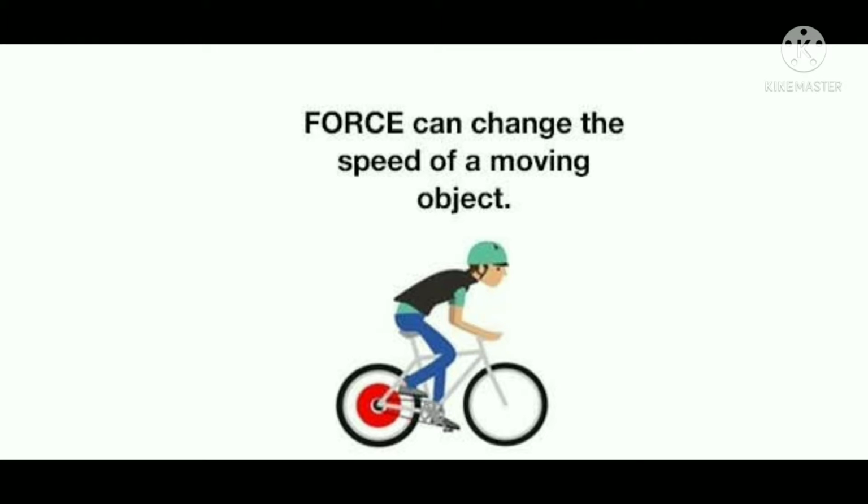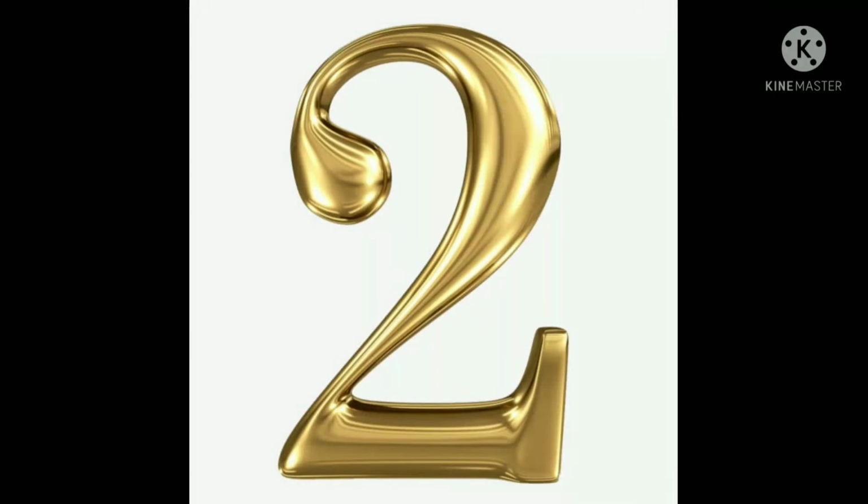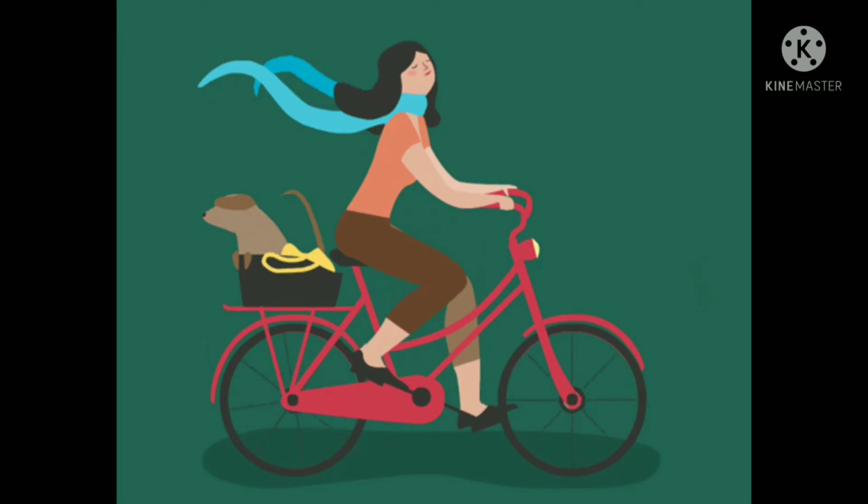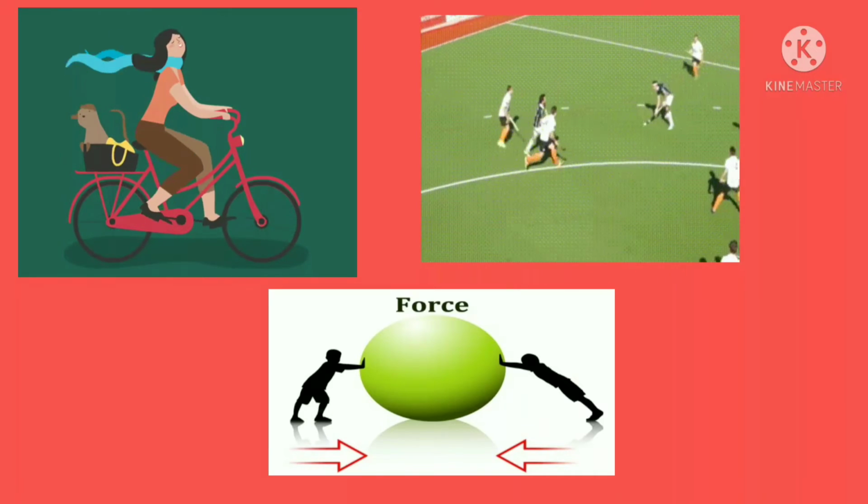Force can change the speed of a moving object. Examples: first, when a hockey player hits a moving ball, the speed of the ball increases. Second example, when more force is applied on the pedal by a person, the speed of the cycle increases. Third example, when a person pushes a moving swing, it moves faster, and when a person pulls the swing in the opposite direction, it slows down. So force can change the speed of a moving object.